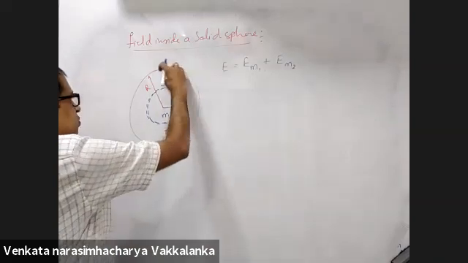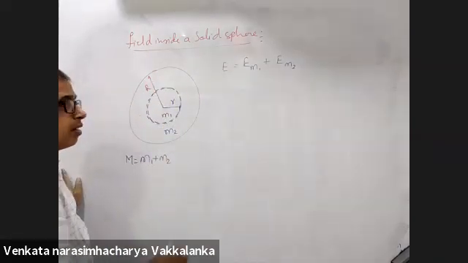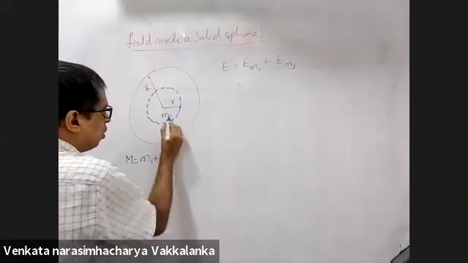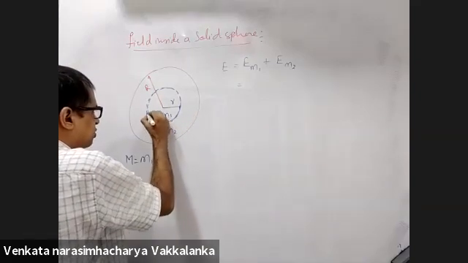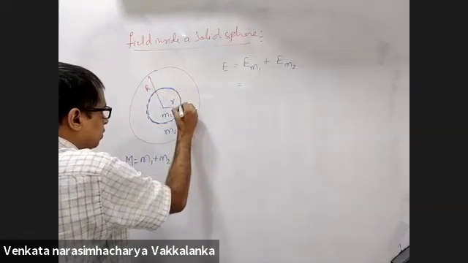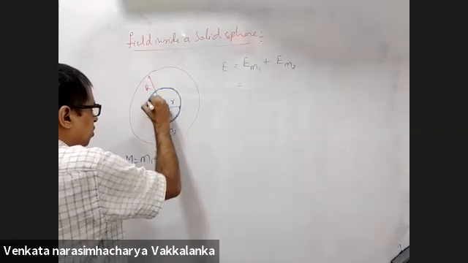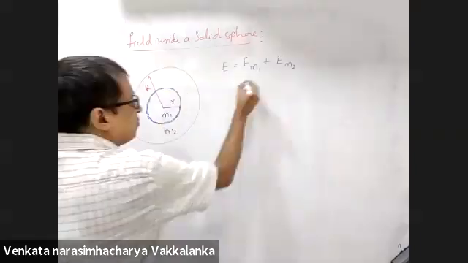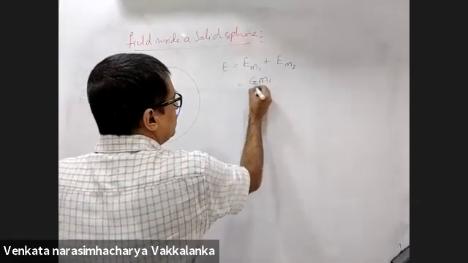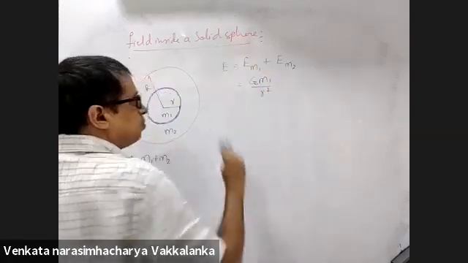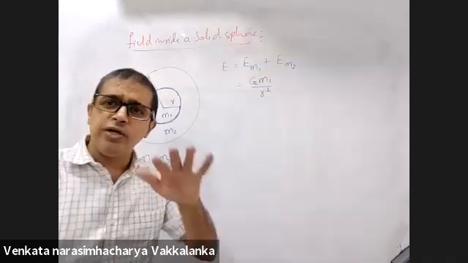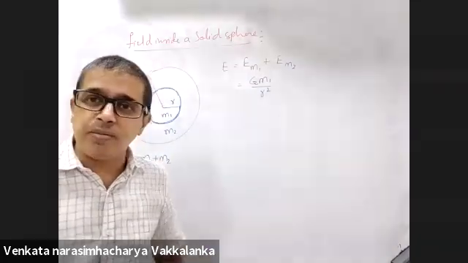M2 is this mass. Field because of M1 on its surface is G M1 by small r square. Field due to a mass on its surface is GM by r square.